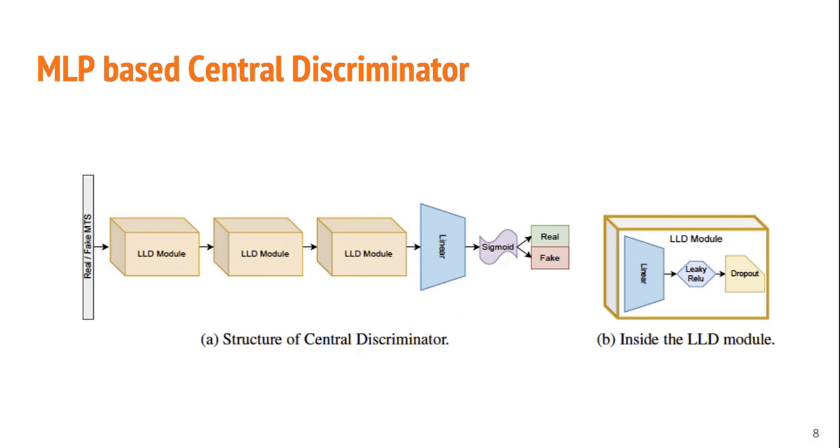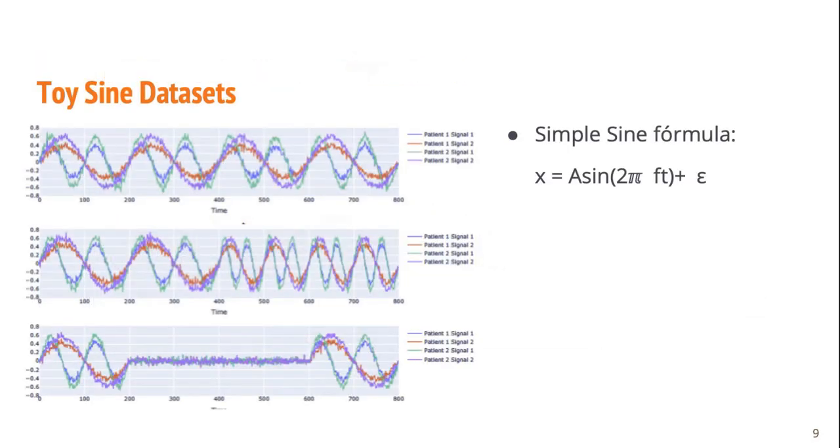The central discriminator is composed of three multi-layer perceptrons. Inside each one there is a linear layer, leaky ReLU, and dropout. In the experiment part, three datasets were simulated. The first one was derived with this formula. Each one has two patients and two signals, so two time series. The second one is the same as the first one, but the frequency is multiplied in the middle. And in the third one, Gaussian noise is injected.